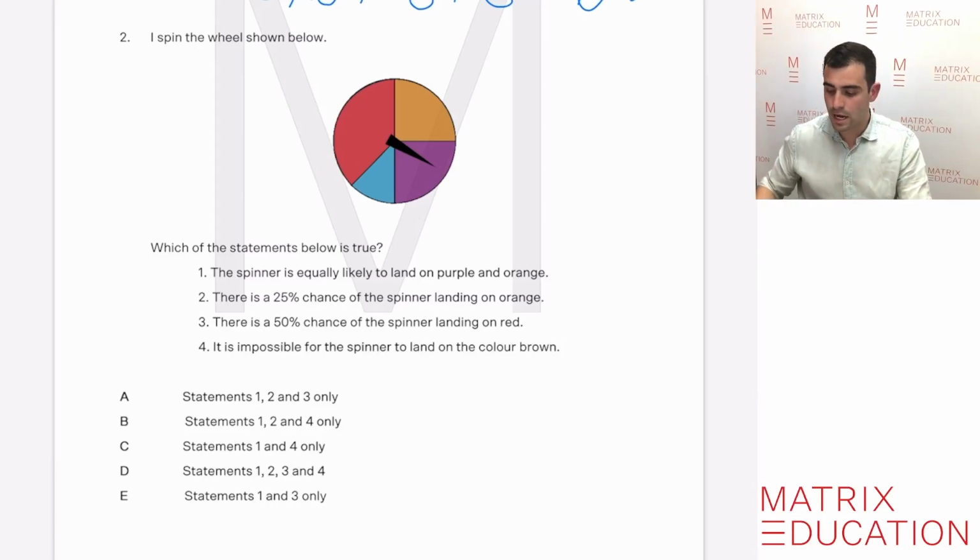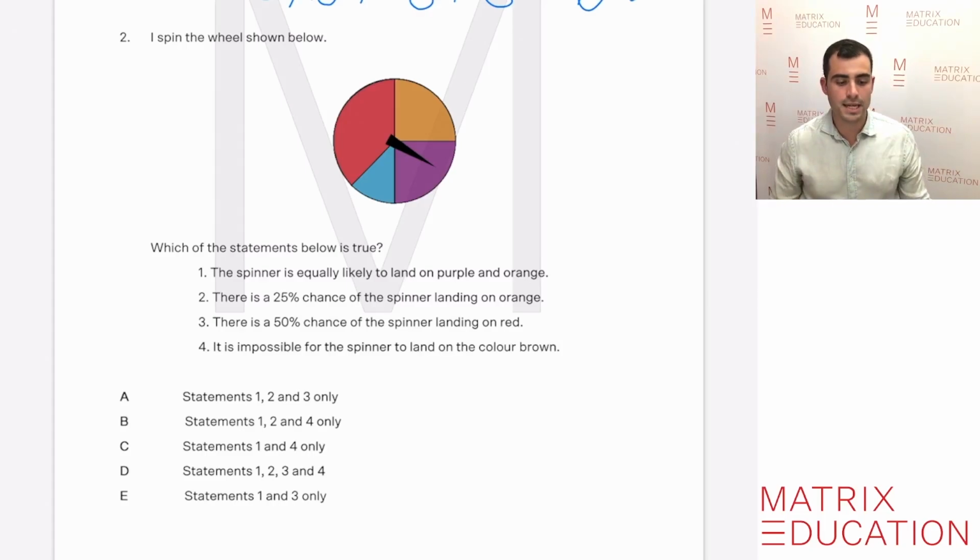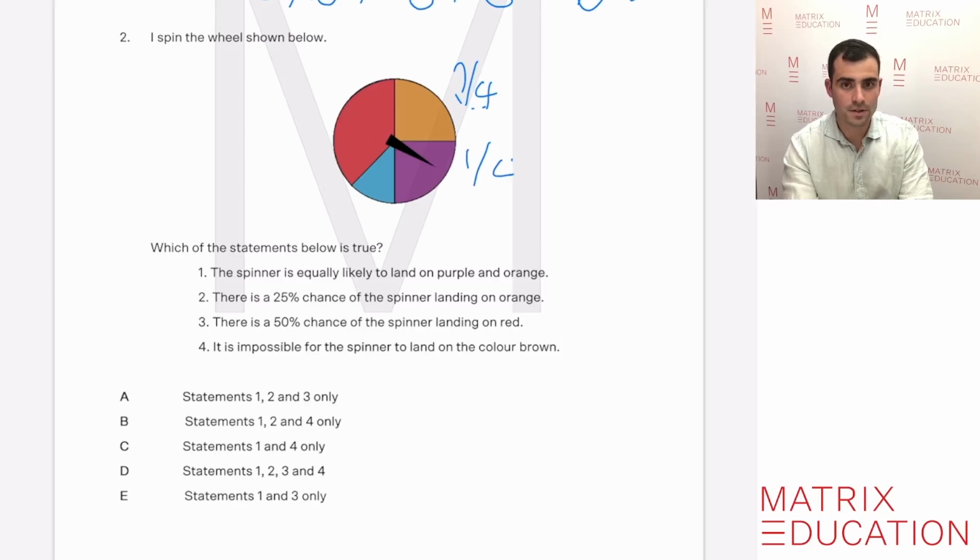So what we believe is the best way to solve this is to actually evaluate each statement individually, and we teach the students how to do this. So let's go through each statement, and like we did with the reading one, let's put a tick or a cross on the ones that are true. So the first one is the spinner is equally likely to land on purple and orange. So we look at purple and orange here, and we know that they're both a quarter of the spinner. So are they both equally likely to land? Well, yes. So we can put a tick because that one is true.